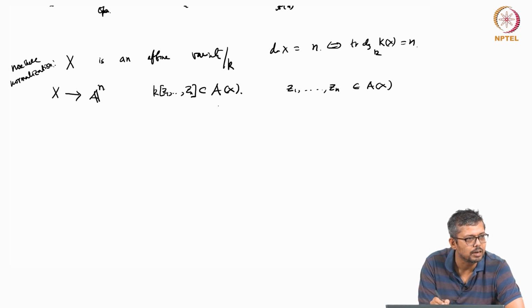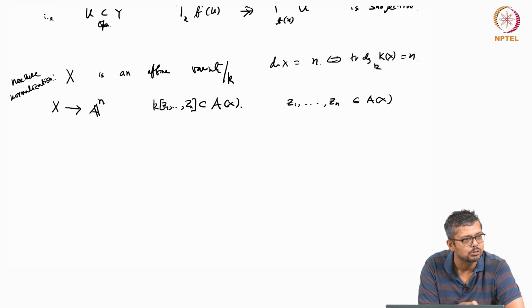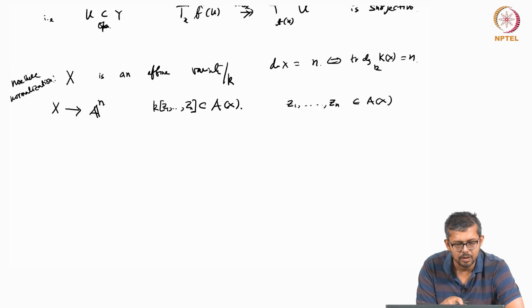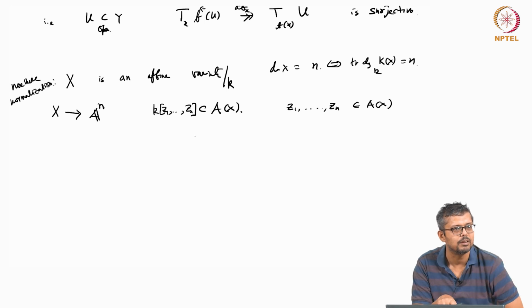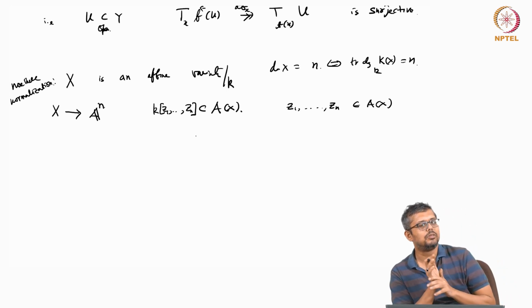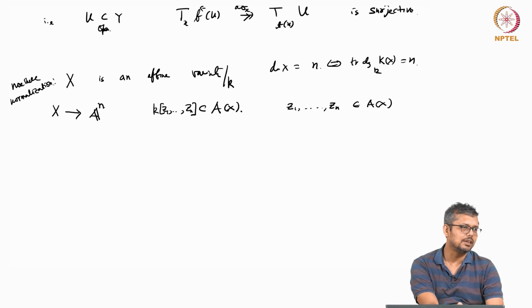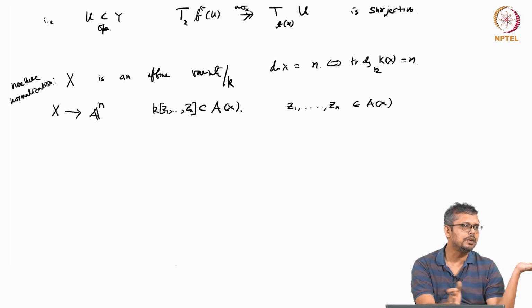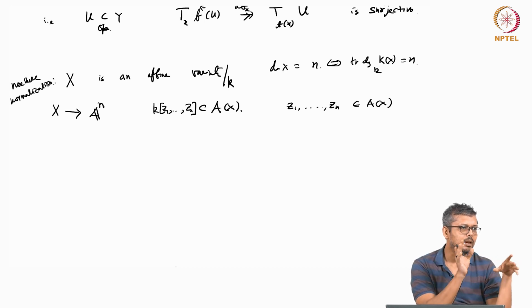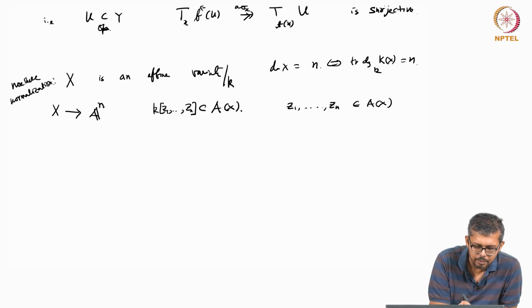Finite means integral. So integral now, if you take the opposite functor, so these are finitely generated k algebras. If you take the opposite functor, what do you get? You will get a map from x to A^n, because these Z1, Z2, Zn, you can think of as variables, right? Because they are algebraically independent. So there is a map from x to A^n, and this map is surjective because of integrality. A maximal ideal here will come from a maximal ideal here. So the map is surjective. When you have an integral extension, maximal ideals come from maximal ideals, right? So this is always a surjective map.